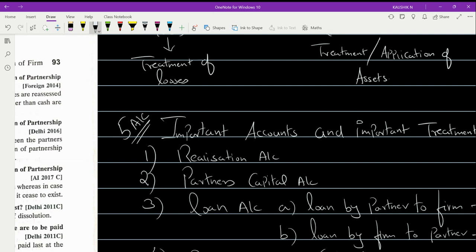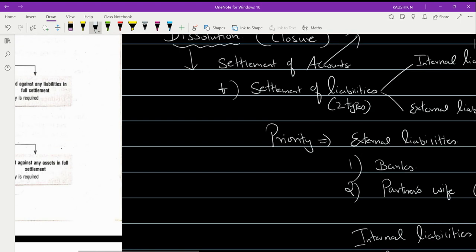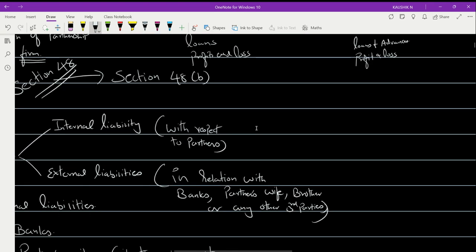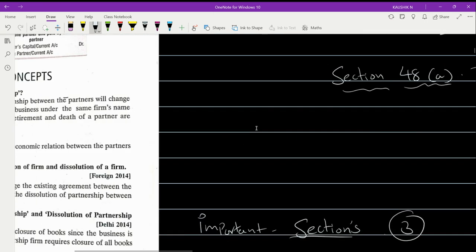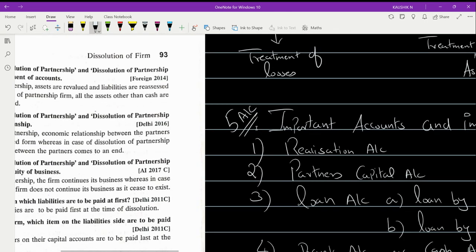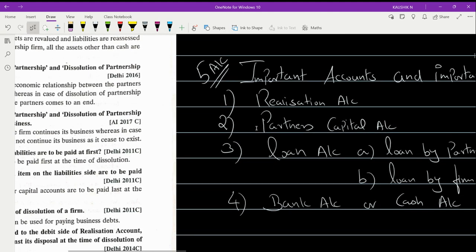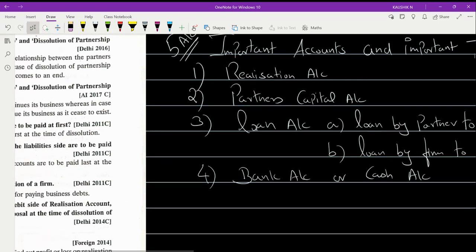So again there is a linking. The mode of dissolution, how many did you study? Did you study 5? Mode of dissolution is also 5. Okay, and here the types of accounts to be prepared is also 5. So in this way also they can ask you, easily or in an unrelated way, however they ask, you should know. Okay, there are 5 modes of dissolution. There are 5 important accounts you are preparing in dissolution.